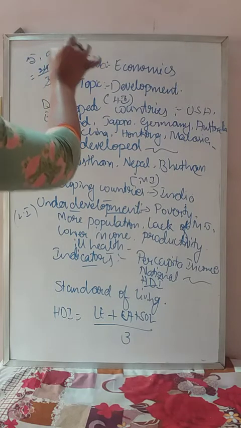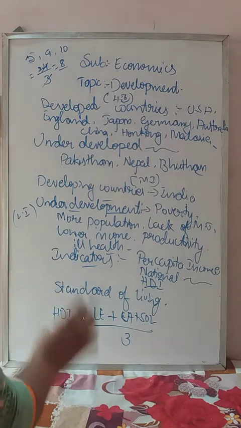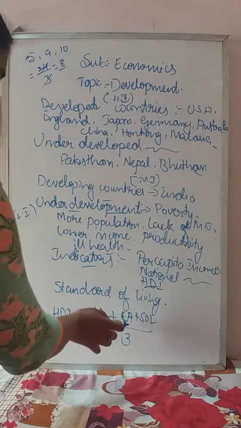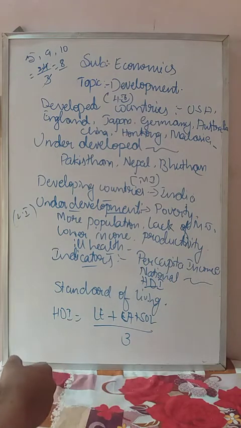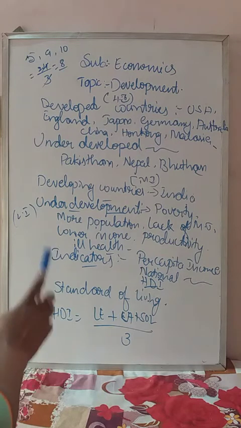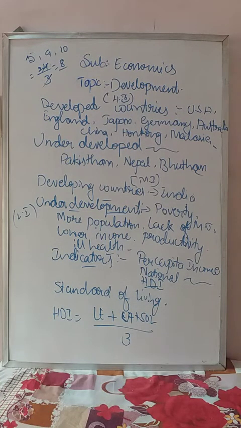So like that we take the average in mathematics. In the same way here, by taking the average of life expectancy, educational achievement and standard of living, the HDI is calculated.